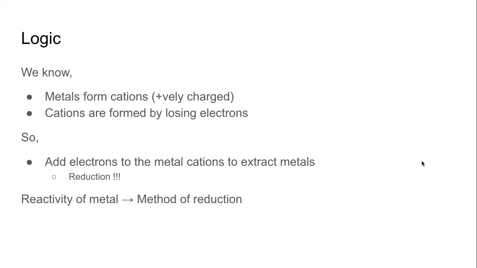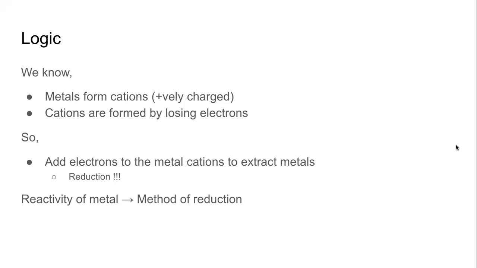So because these have less than 4, they have a tendency to lose the electrons and get to the stable state. Now when they lose the electrons, they form ions. Because they are losing electrons, these ions are positively charged. They are called cations. We have studied this, understood this last year and earlier this year. Right? So metal atoms, they lose electrons to form cations, and these cations then react with anions, combine with anions to form the compounds that they form.